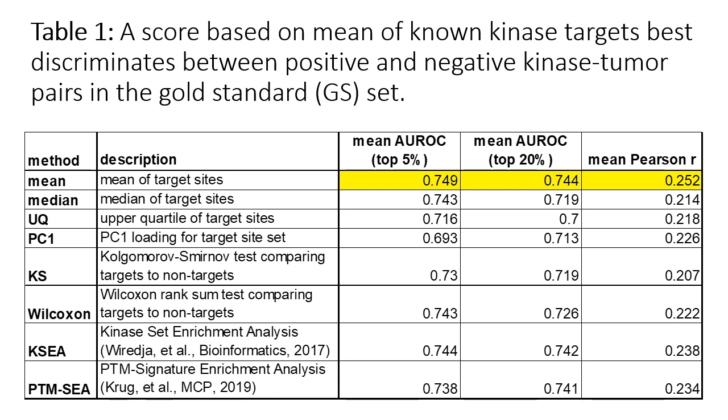In addition, the table shows the results when the analysis was repeated with a less stringent threshold for selecting pairs for the gold standard set, top and bottom 20% versus 5%, and the average correlation between kinase activity scores and the activating sites chosen for establishing the gold standard set for the corresponding kinases. Similar trends are observed for all metrics, with the mean score showing the best performance.